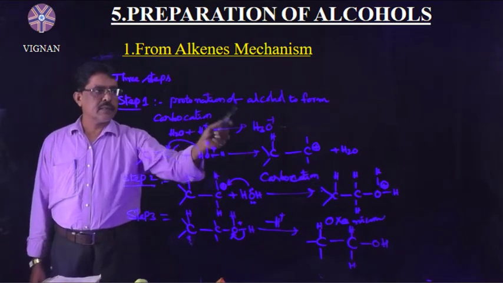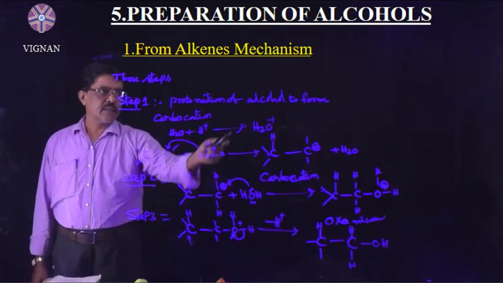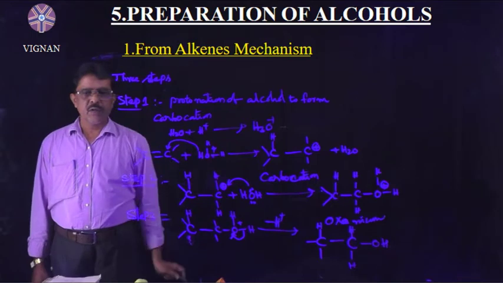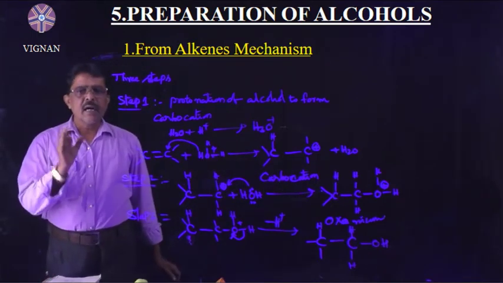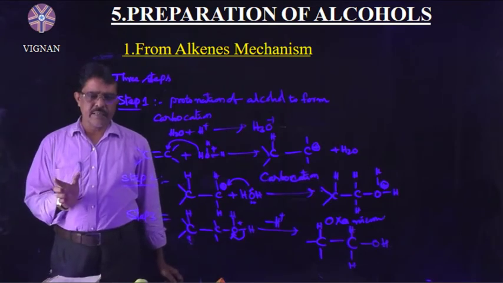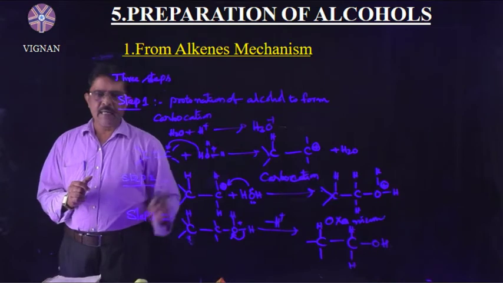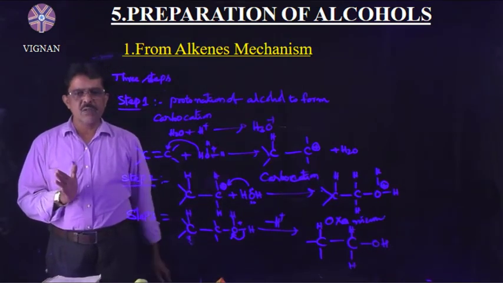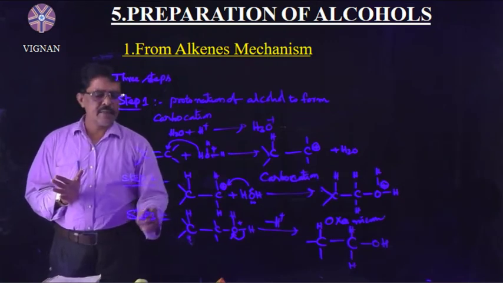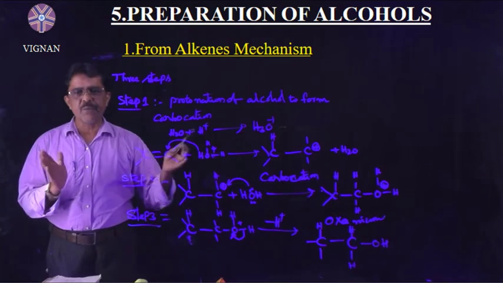So the alkene reacts with the hydronium ion to form a carbocation. This one is the carbocation, that means carbon has a positive charge. In step 2, what will happen here? This carbocation is attacked by a nucleophile to form an oxonium ion. In the next step, step 3, this oxonium ion undergoes deprotonation.